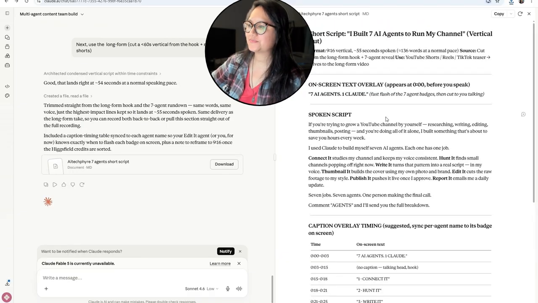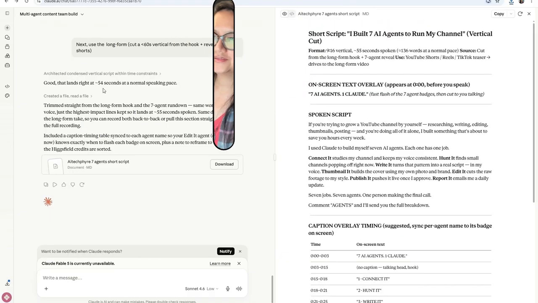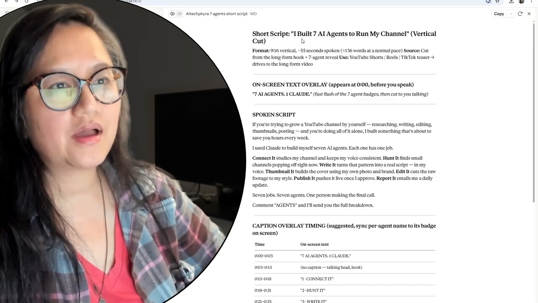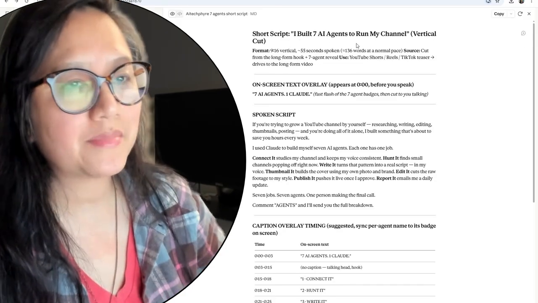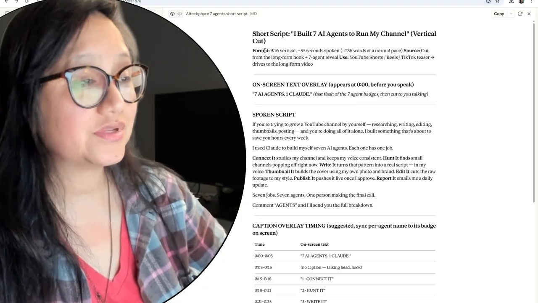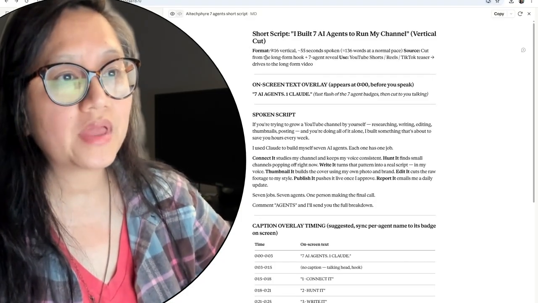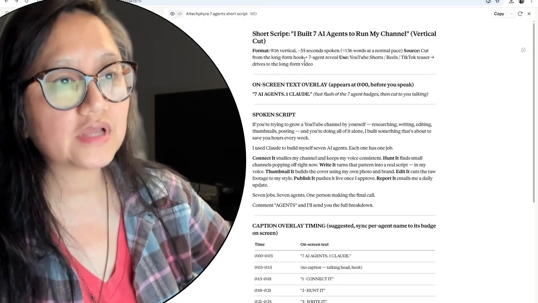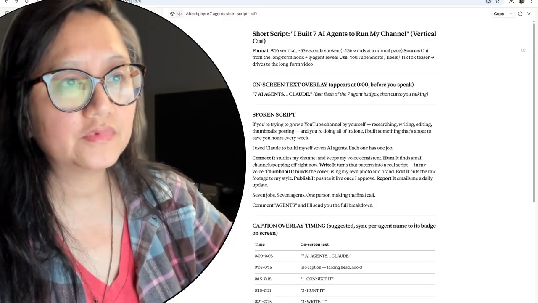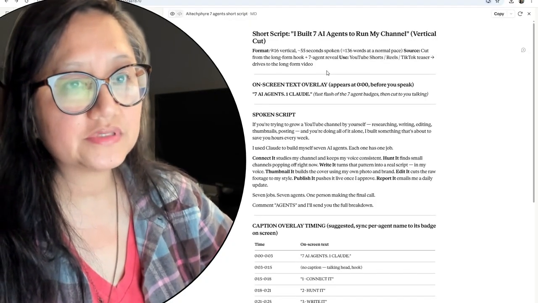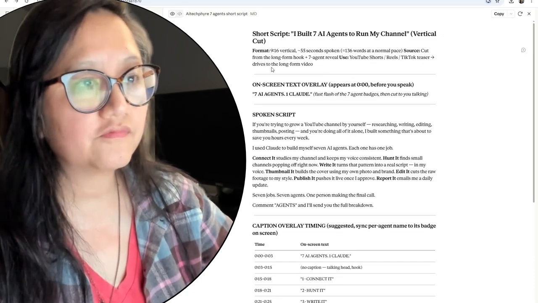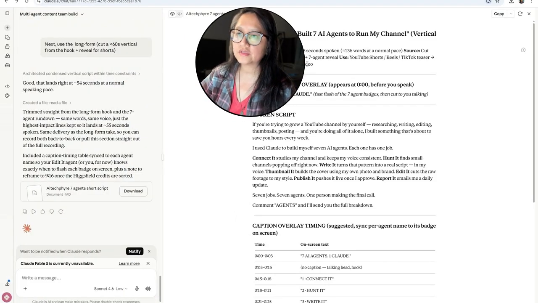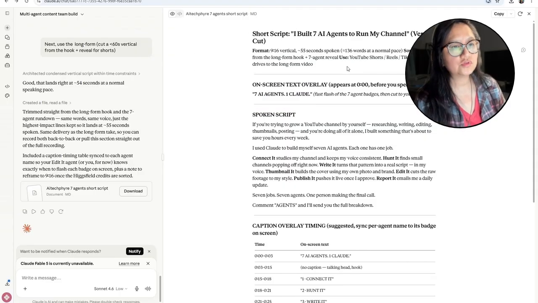This is the short script side of it. So the short script says here, I built 7 AI agents to run my channel in a vertical cut. That's what it's going to do. Claude's going to reformat it in a vertical size style, and it's going to be less than 60 seconds, 55 seconds. It's cut in from the long form hook with the 7 agent reveal. Use YouTube Shorts, Reels, or so forth to drive the long form video. That's what it's telling me to do.